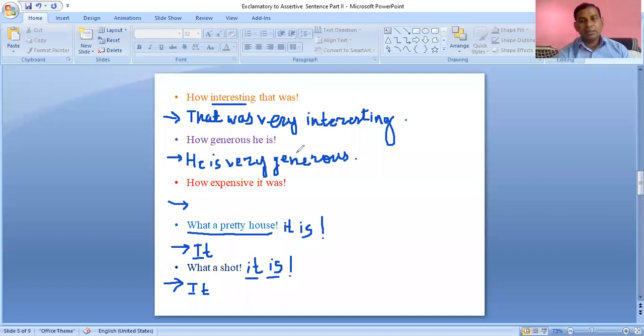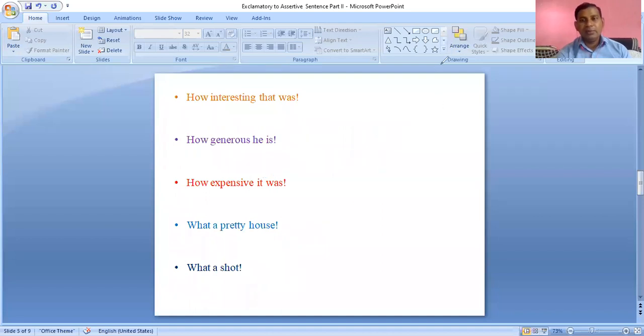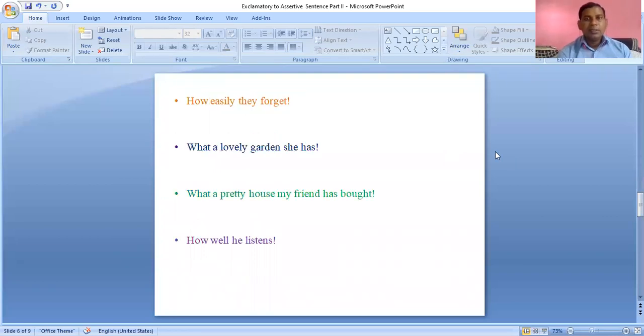Let me clear the things and we will move towards our next slide. In our next slide, there are some sentences. "How easily they forget." What will be the answer? Can anyone answer the question? Yes, Narayan.